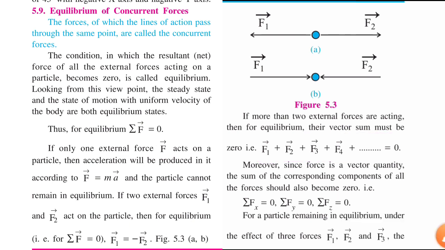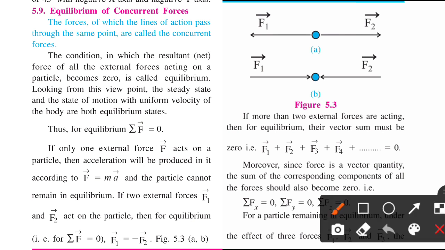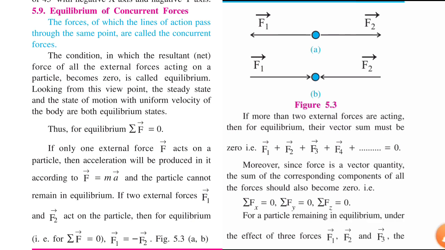Moreover, since force is a vector quantity, the sum of the corresponding components of all the forces should also become 0. For example, summation Fx equals 0, summation Fy equals 0, and summation Fz is also equal to 0.